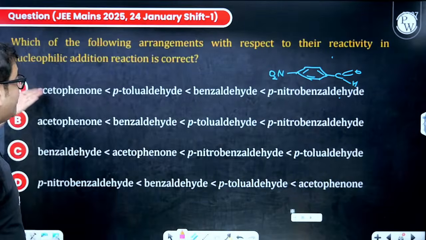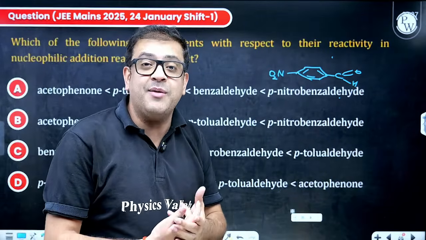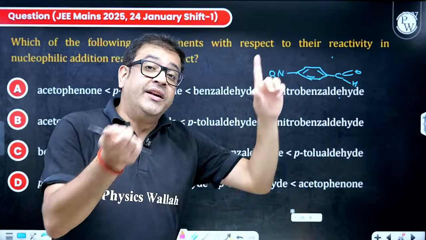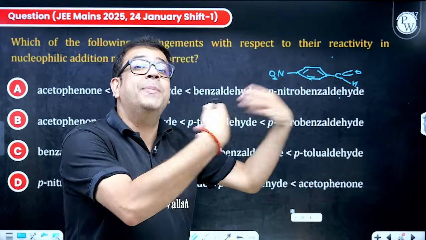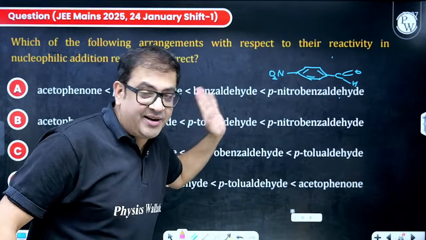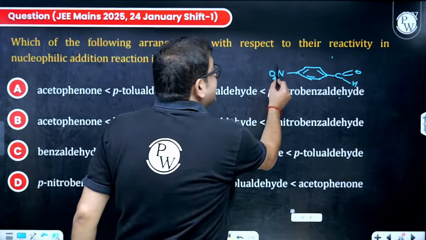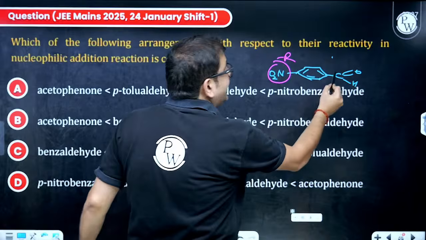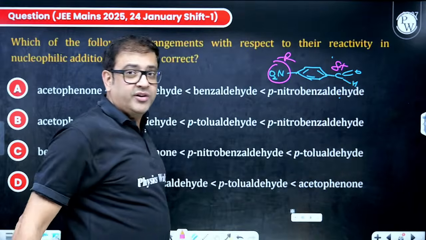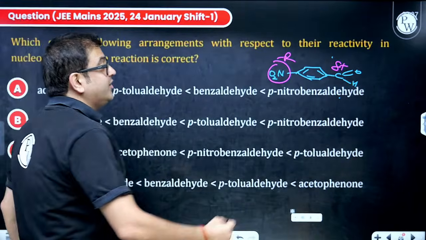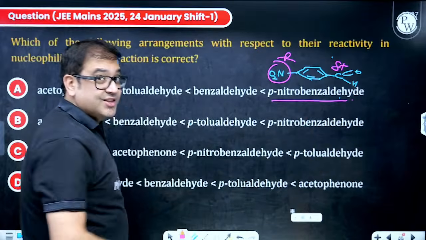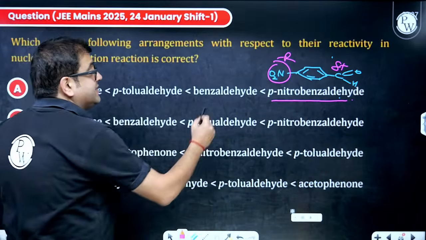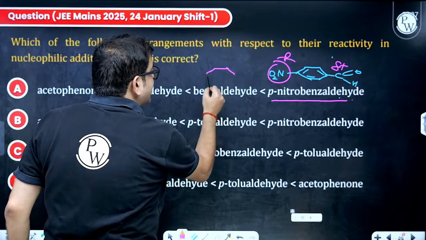But I guess all the options have aromatic carbonyl groups. If you have any aliphatic carbonyl compound, it will be best. But everybody is aromatic, so let us compare. Because it has minus R, it will try to increase the positivity, so this shall be more reactive, so this is good. What about benzaldehyde? Benzaldehyde will be a simple aldehyde.